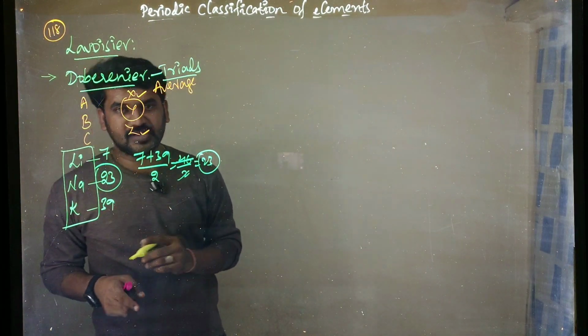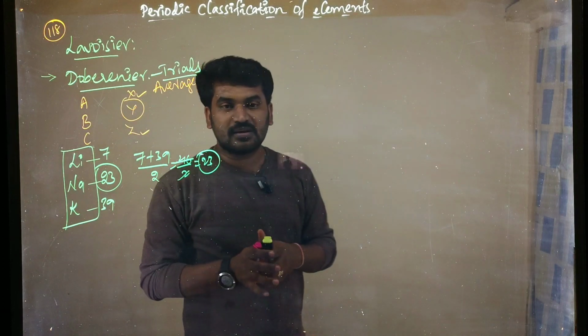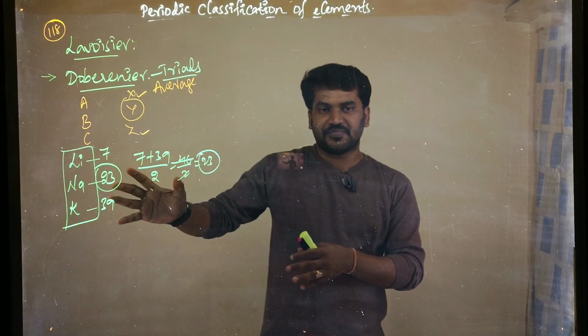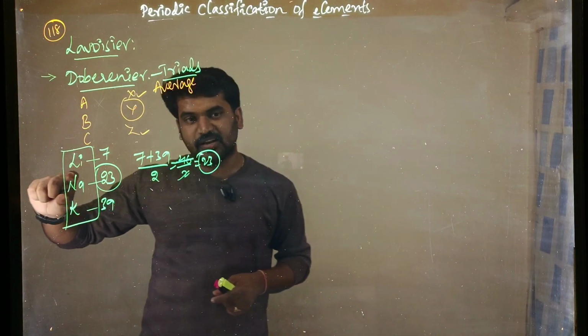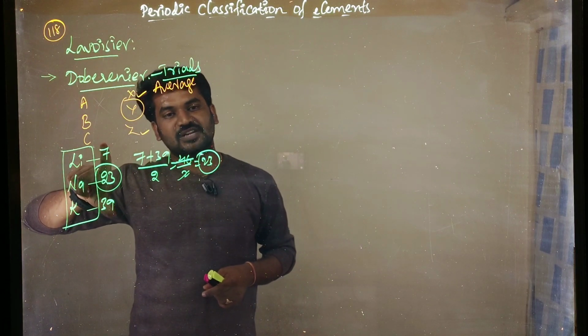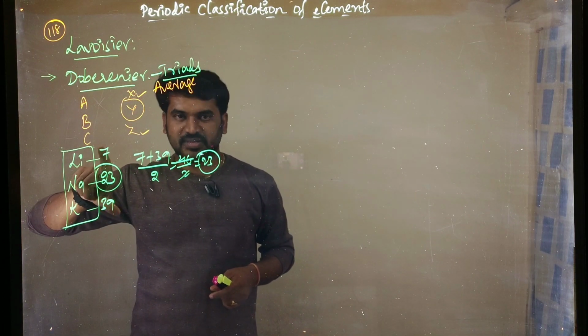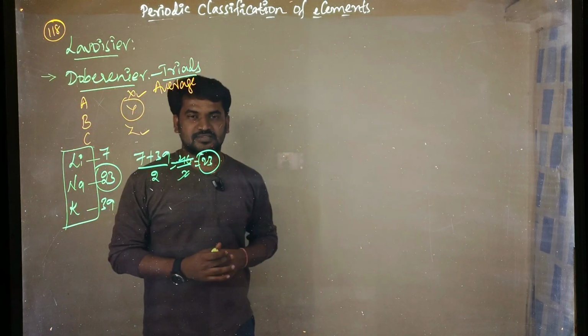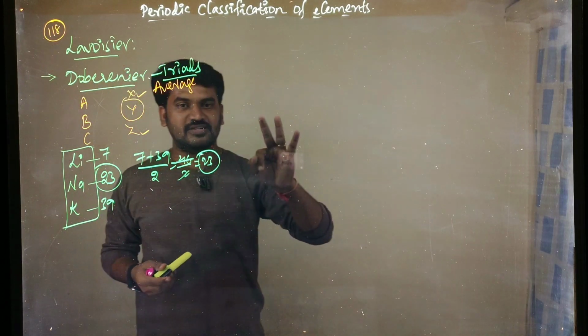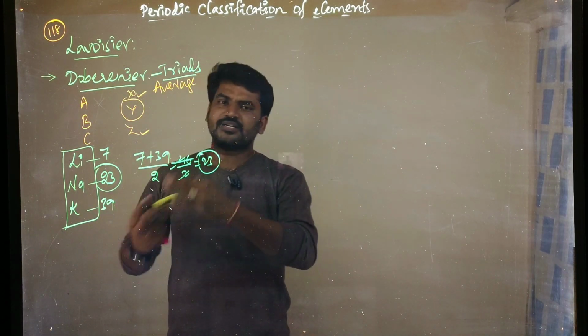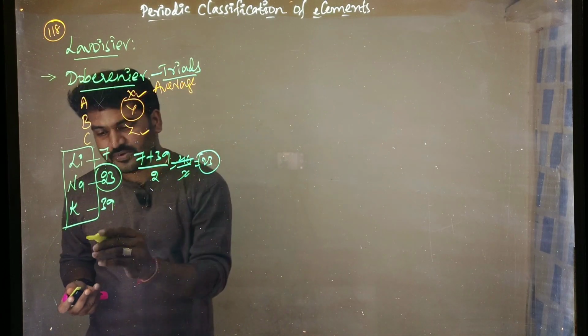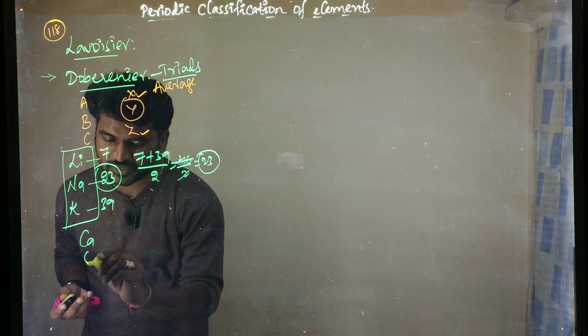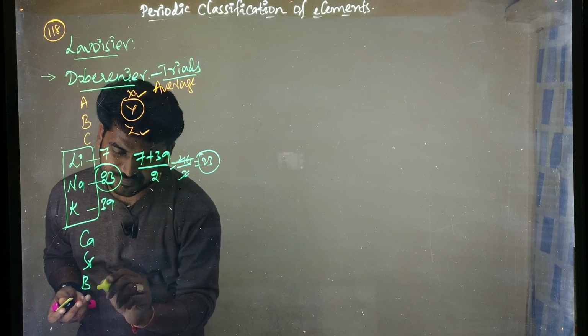Yes or no? That is, he arranged the elements in such a way that the atomic mass of the middle element is the average of the terminal elements. Right? So that is what is said: triads. Three elements he arranged. Three means triads. Let us take one more example: calcium, strontium, barium.